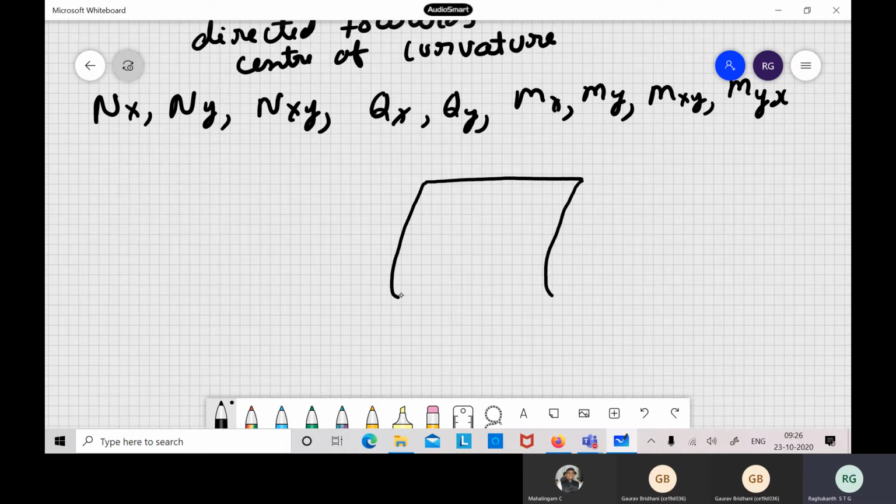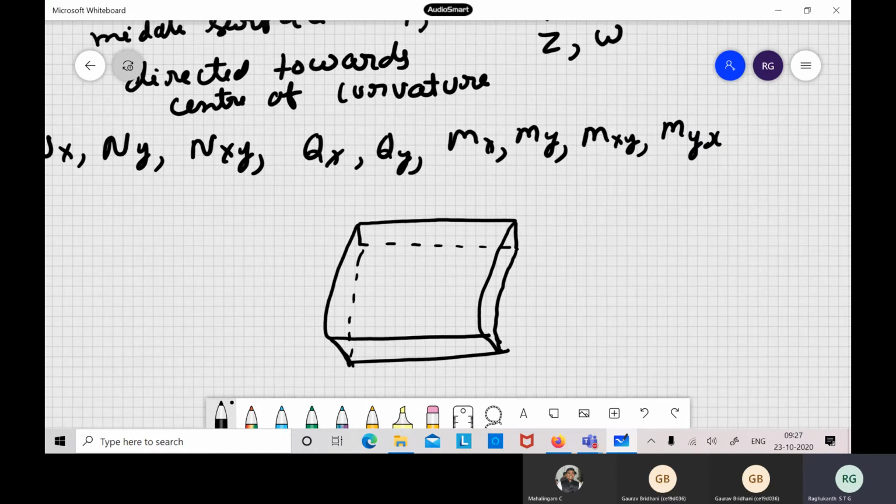In the same fashion we can derive everything. So this is our shell, and you can draw it.